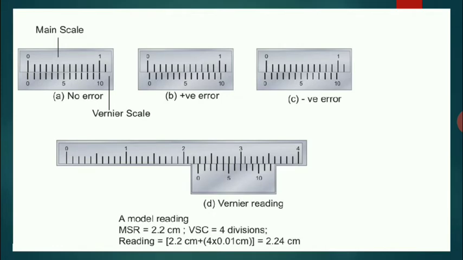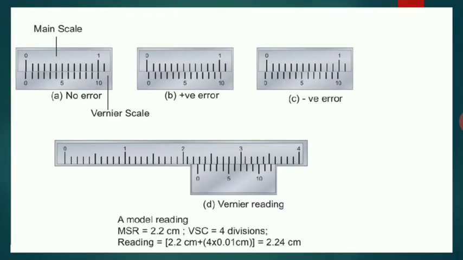No error. Main scale 0 line coincides with Vernier scale 0 line. It means no error. Positive error. If main scale 0 line is after the Vernier scale 0 line, it means positive error. Negative error. If main scale 0 line is before the Vernier scale 0 line, it means negative error.